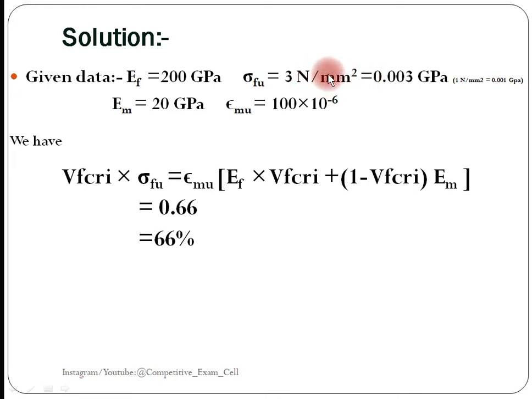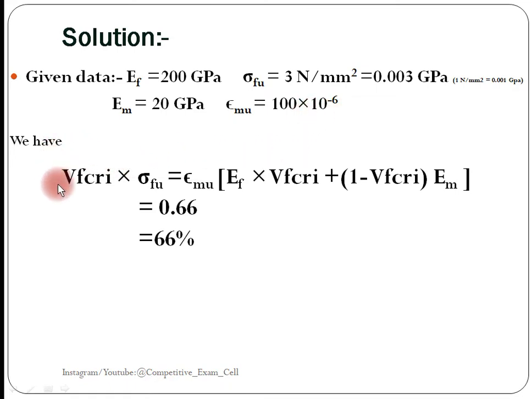So now we need to convert this Newton per mm square to GPa. 1 Newton per mm square is equal to 0.001 GPa. So after conversion we will get 0.003 GPa. EM is given, or if not given, you need to assume it in the range of 20 to 40 GPa. EM is nothing but the elastic modulus of matrix or concrete, 20 GPa, and then strain epsilon mu is equal to 100 into 10 raised to minus 6.